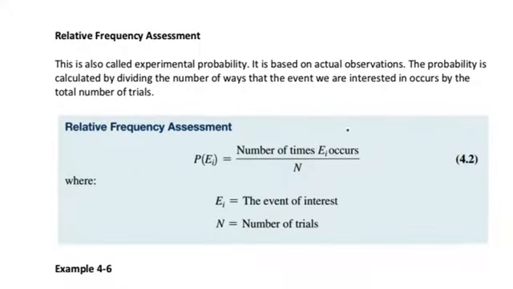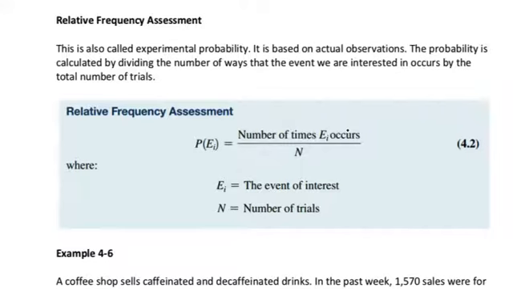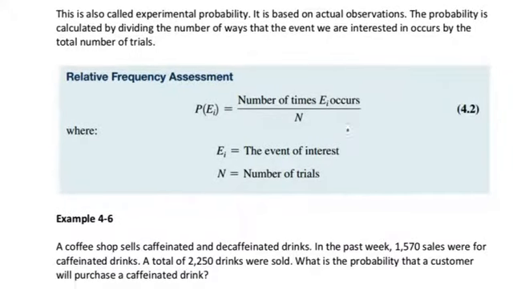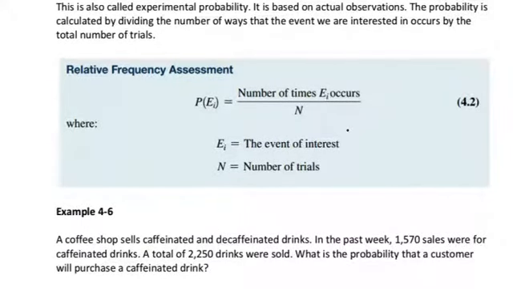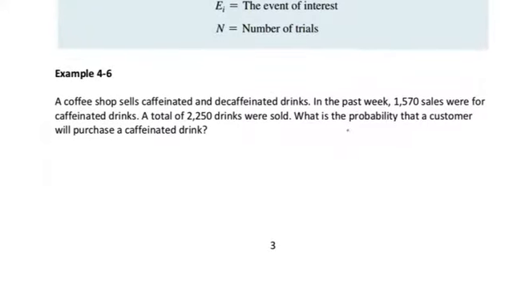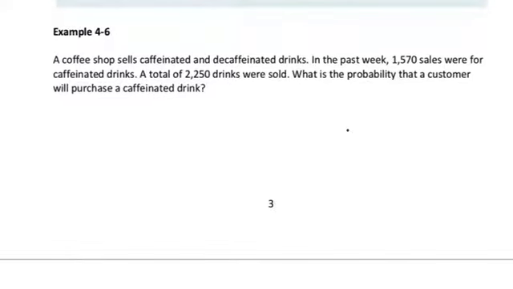A relative frequency assessment, which is also called experimental probability, is calculated in a similar way, but our context is a little bit different because it's based on actual observations. So we divide the number of ways that the event we are interested in occurs by the total number of trials. So looking at example 4.6, we have a coffee shop that sells caffeinated and decaffeinated drinks. In the past week, 1,570 sales were for caffeinated drinks out of a total of 2,250. What is the probability that a customer will purchase a caffeinated drink?